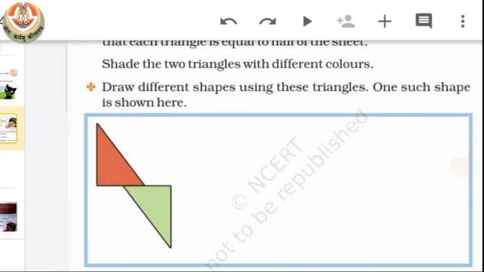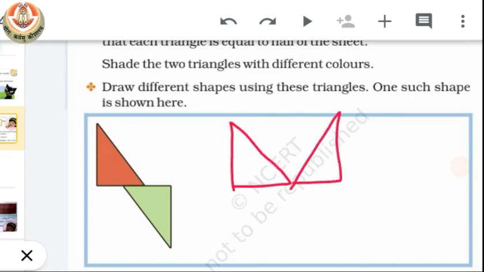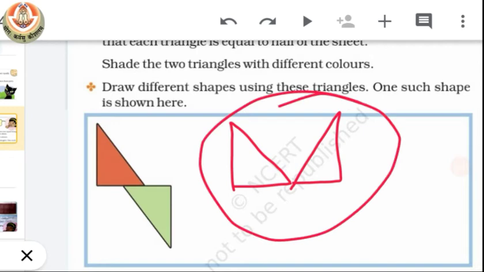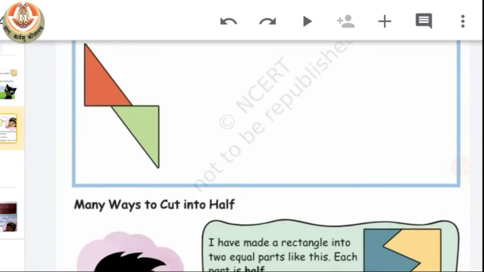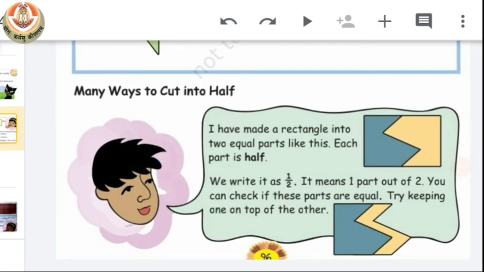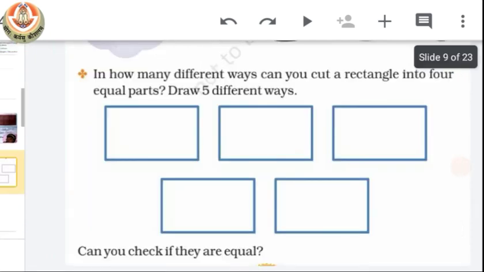For example, if you place 2 triangles like this, one like this and another like this. Okay, this is one more shape you can make using these 2 pieces of triangle. So this is the way you have to make different shapes using these 2 triangles. Now after this, many ways to cut into half. That means we can cut a piece of paper in exactly 2 equal parts in so many ways. So our next activity is based on the same thing.